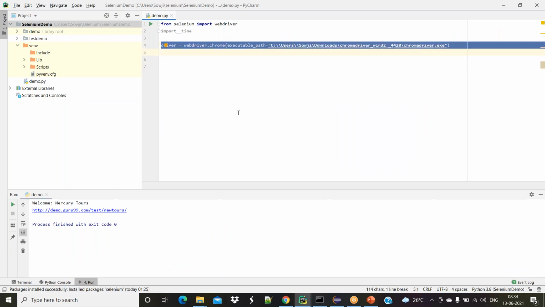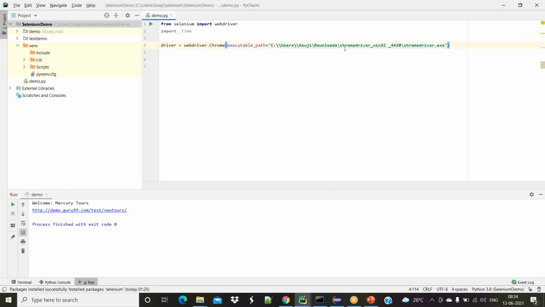Whenever we call driver equal to webdriver.chrome, I gave some executable path here. So what is this executable path? What is this exe file? Selenium does not have the capability to communicate with the browser directly. While we run this automation script, Selenium communicates with the browser through some APIs. That's why we use another executable file. How exactly this works, we can discuss next.